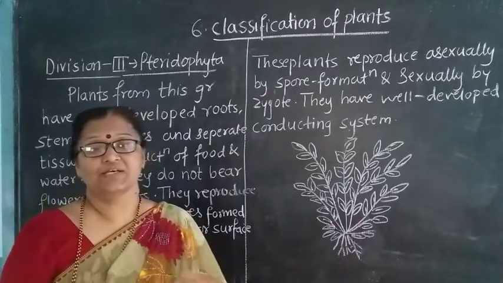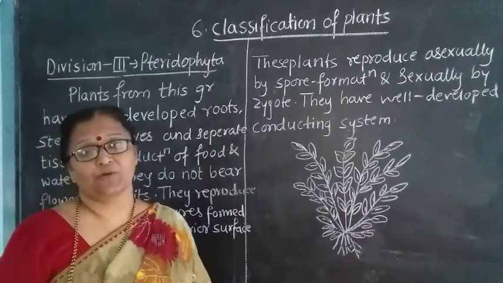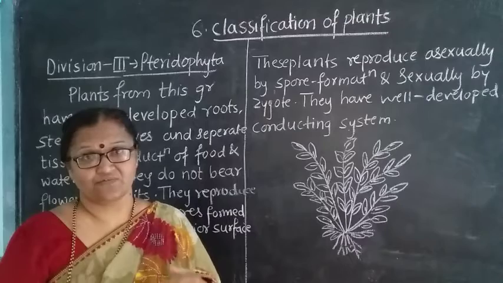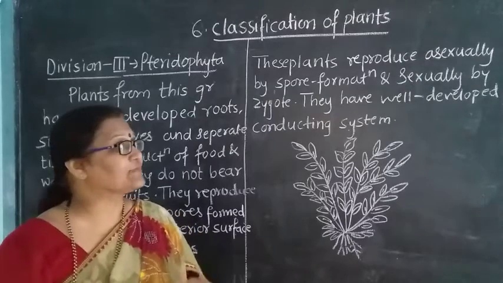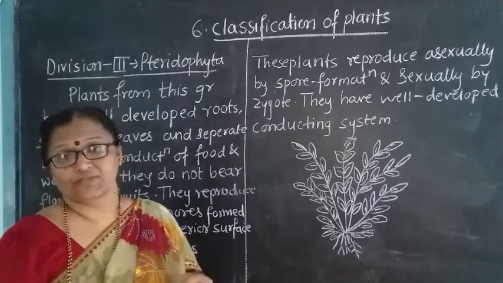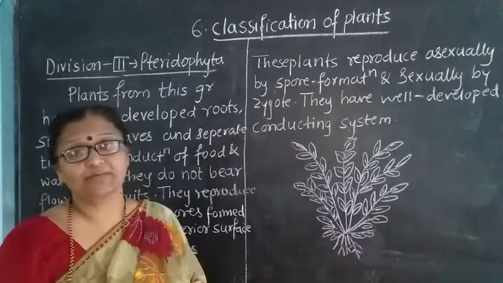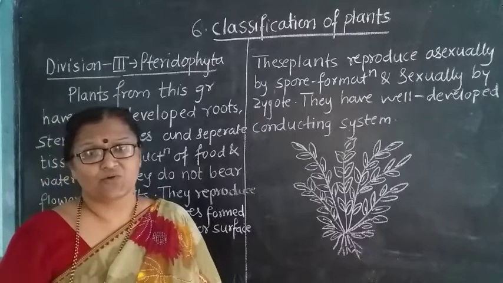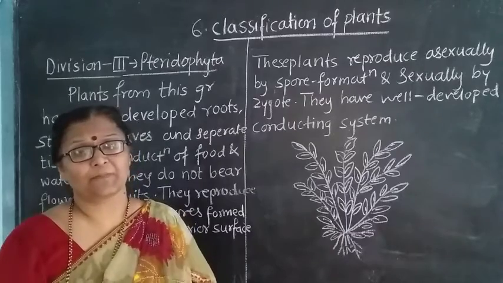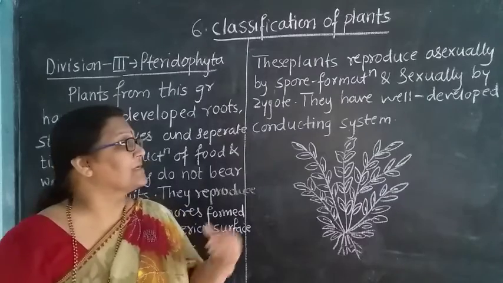These plants reproduce sexually as well as asexually. Asexually, by spore formation. On the lower or posterior surface of the leaf there are golden spots, and these are the spores. Sexually, they reproduce with the help of the zygote. That means they prepare their gametes, the gametes undergo union and form a zygote.